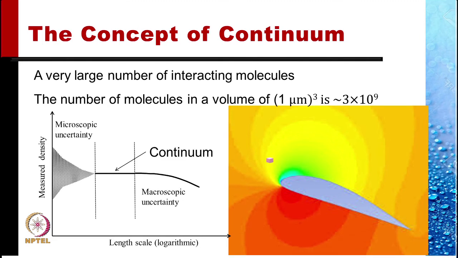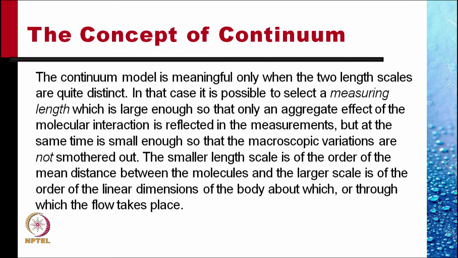The region or the size or the length scale of this volume, when the density does not change with the size appreciably, is the region that can be termed as a continuum. The continuum model is meaningful only when the two length scales are quite distinct.